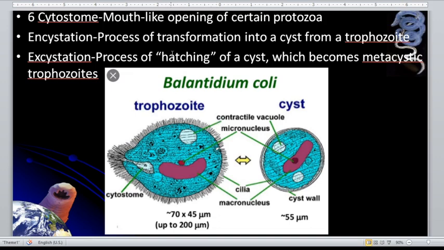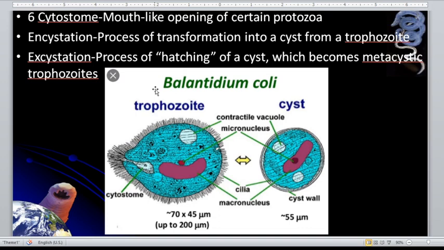So cytostome, that is a mouth-like opening of certain protozoa, and it is present in Balantidium coli. Take note that Balantidium coli is the only medically important parasite under ciliates. Okay, so nag-iisa siya under ciliates as medically important parasite. So we have here the process of transforming from either cyst to trophozoite or trophozoite to cyst.